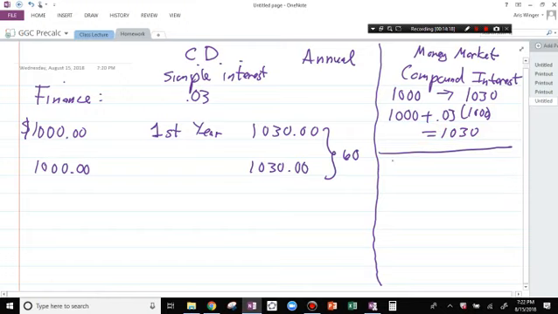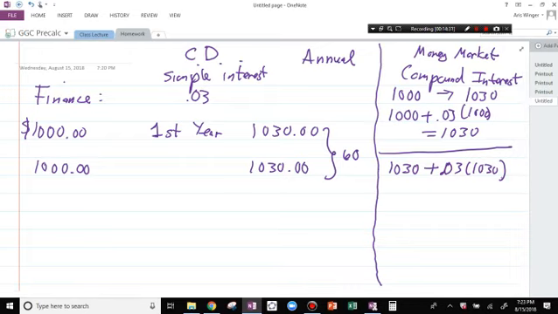But then something else is going to happen if I just leave it in there. If I leave the money in there, then it's 1,030 plus 3% of that 1,030. This is what we mean by compounding. And oh my goodness, financial analysts will say that interest is the most powerful thing in the United States. Right? It just builds and builds and builds.